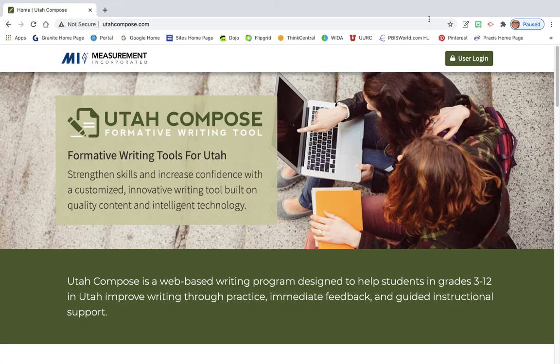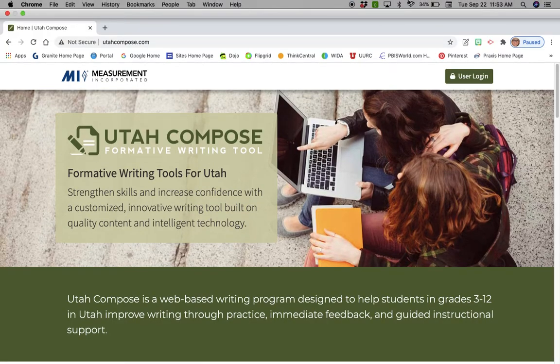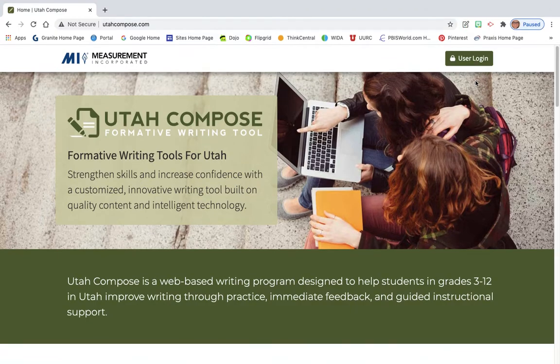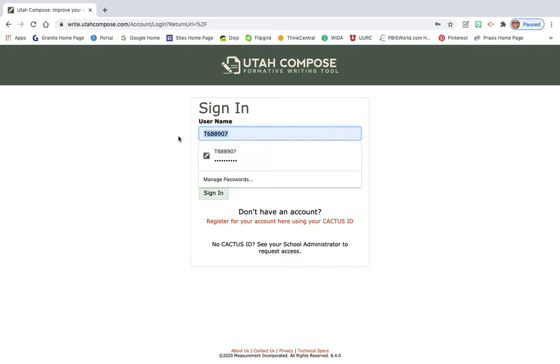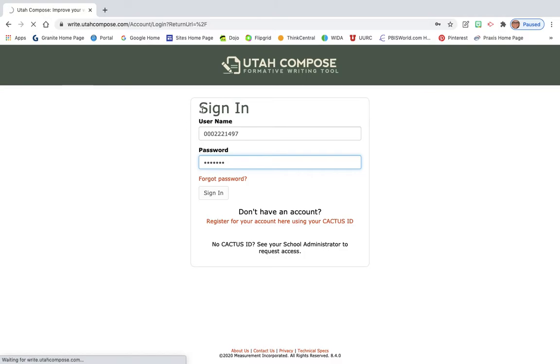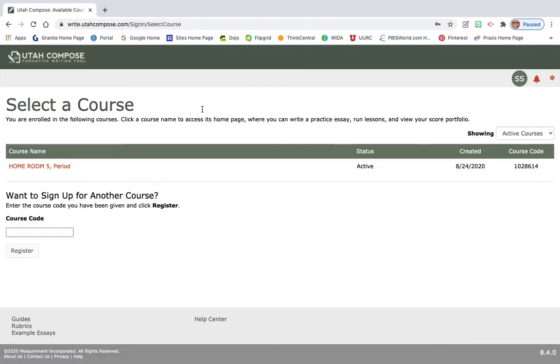So you're going to go to Utah Compose. If you did not watch how to log in yesterday, you'll need to go back and watch that video. So you're going to log into Utah Compose. And I am going to log into Sydney Snar's account because I'm going to use hers as an example, okay? So once you log in, it's going to take you here. You're going to click on Homeroom 5.